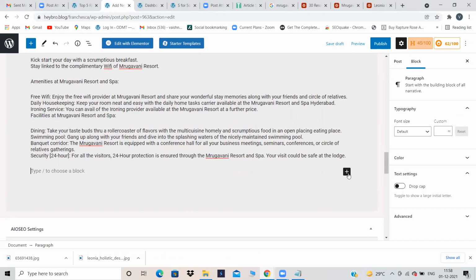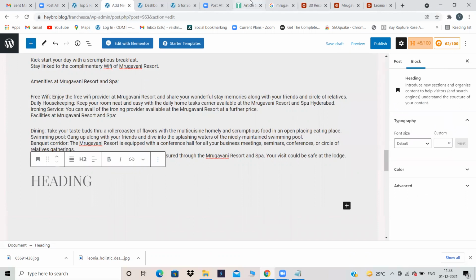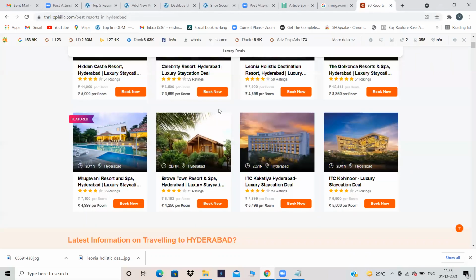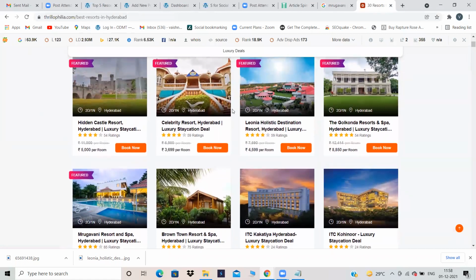Now click on the plus symbol. We will add two more and we will keep quiet. Two more resorts. Which one should I take? Hidden Castle Resort. Let's take this.